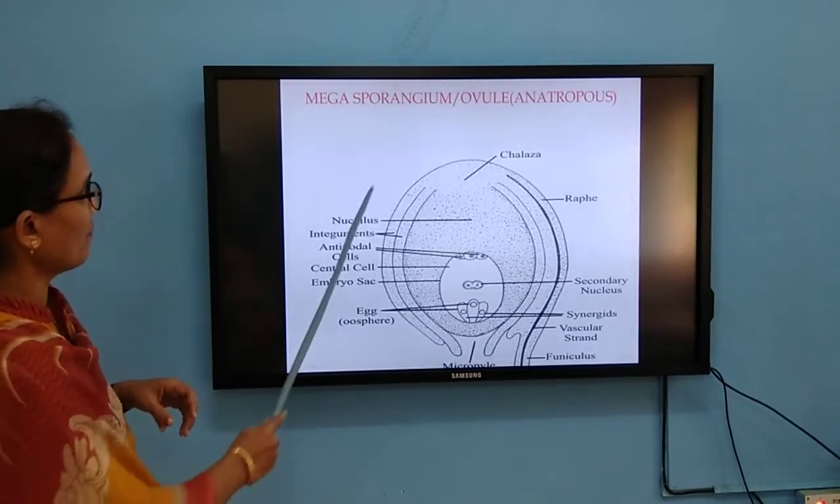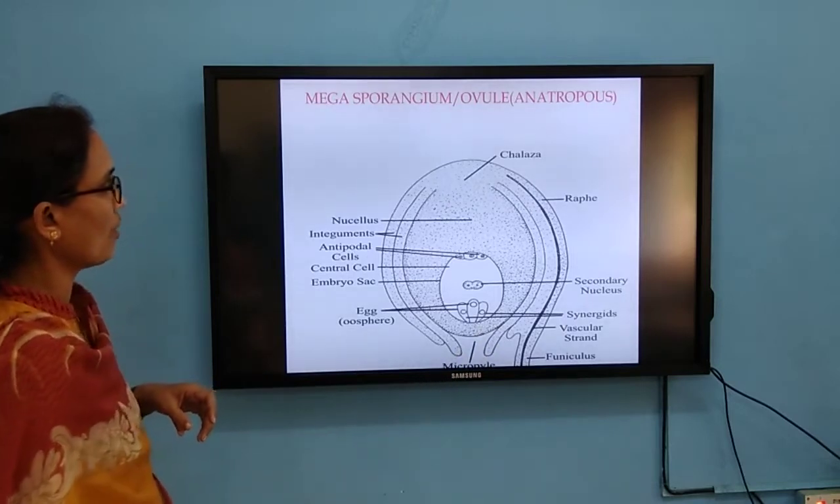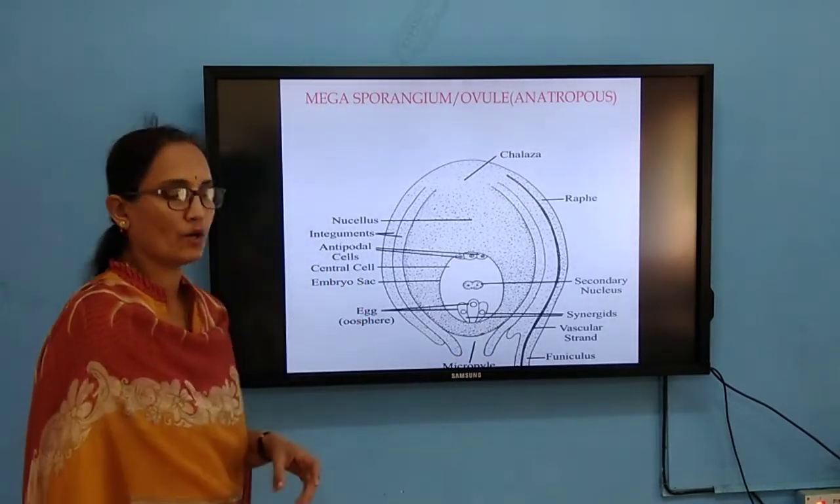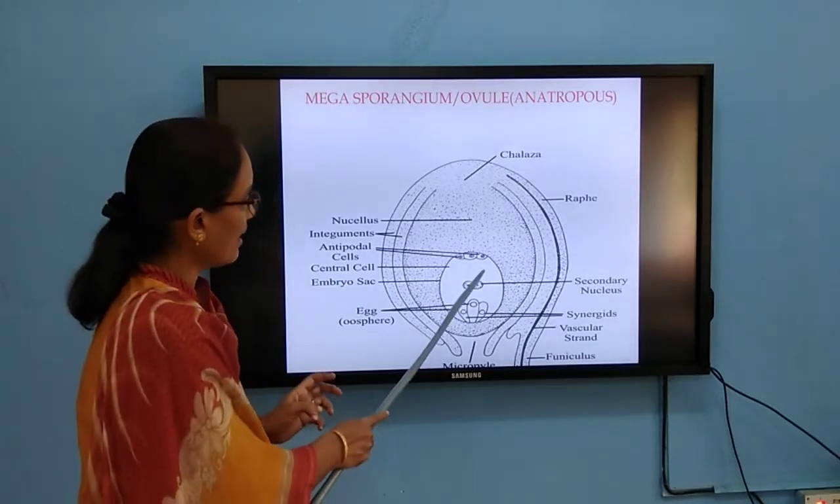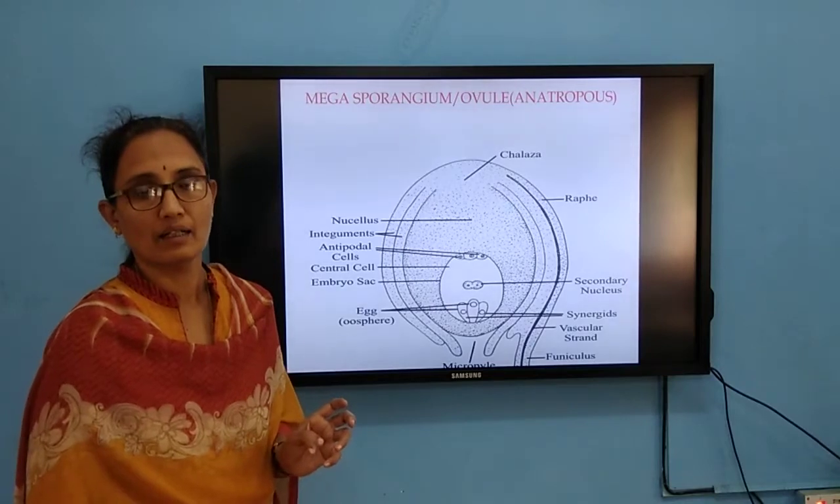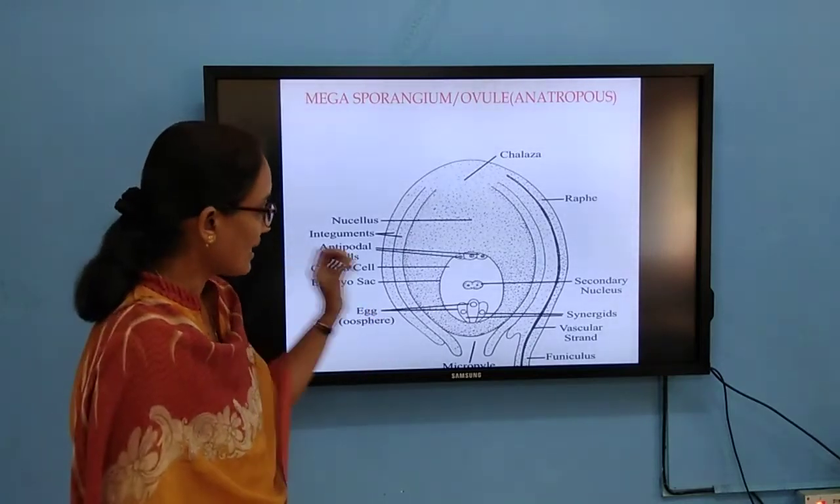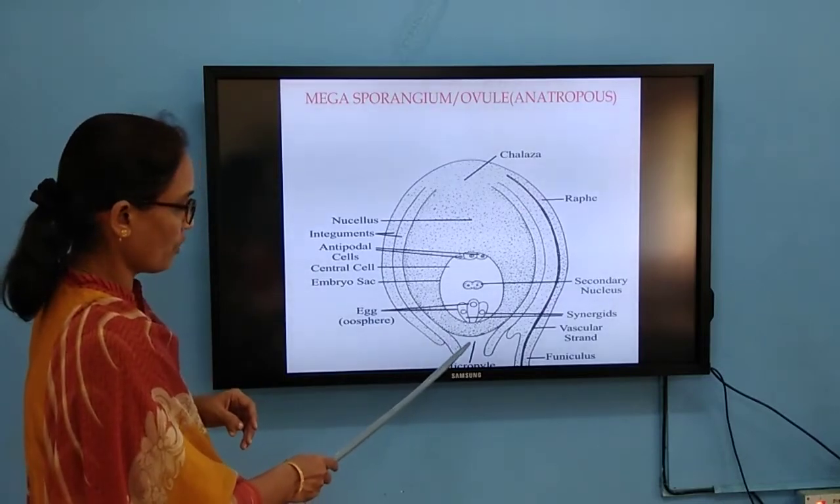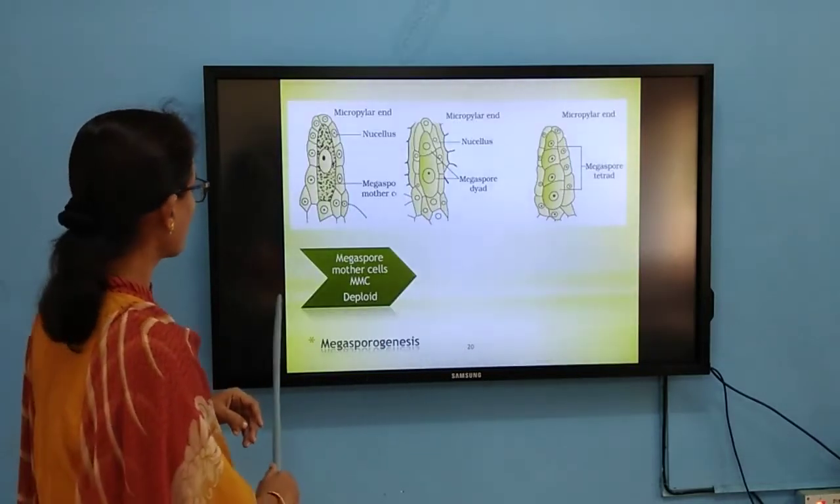So if you observe carefully, this is the structure of the so-called ovule or the megasporangium, the anatropous ovule. The embryo sac which is present inside this ovule consists of the egg apparatus. This minute pore which is present here, I am sorry.